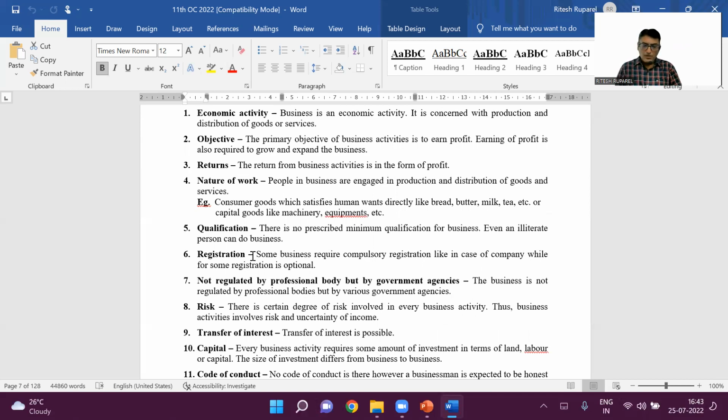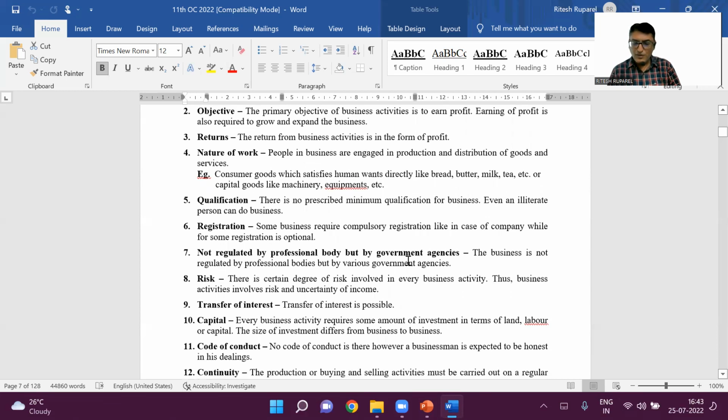And registration, like a doctor must get himself registered with the Medical Council of India, a lawyer with the Bar Council of India, a CA, Chartered Accountant, with the ICAI, Institute of Chartered Accountants of India. So some businesses require registration, like a company and a cooperative society, which we'll be discussing at a later stage. But for a sole trader, only local registration like the Shop Act is required. Since there is no sole trading act, a person doing business alone requires no registration.